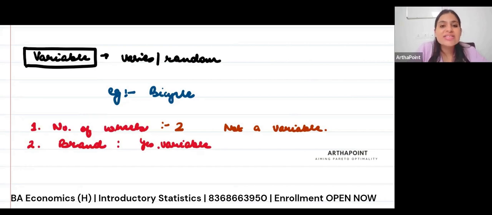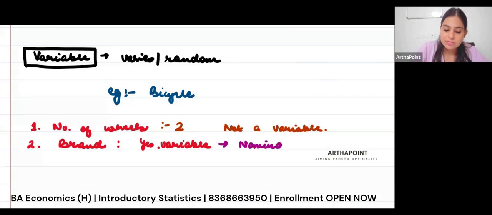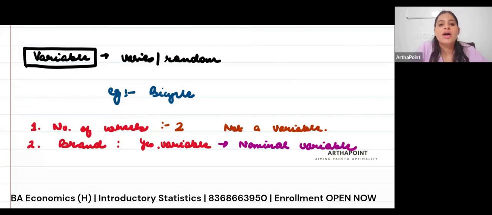And because it is a categorical variable, it can be different names that can be attached to the brand of the cycle. We go ahead and call it a nominal variable. A nominal variable is any variable which is a categorical variable.